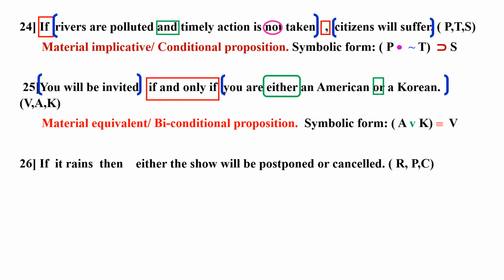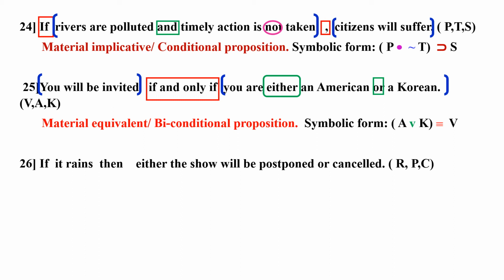And we come to 26. So the first component was you are either an American or a Korean, then you will be invited. So we have written the bracket first and B afterwards.